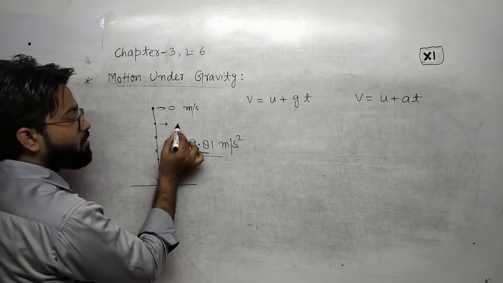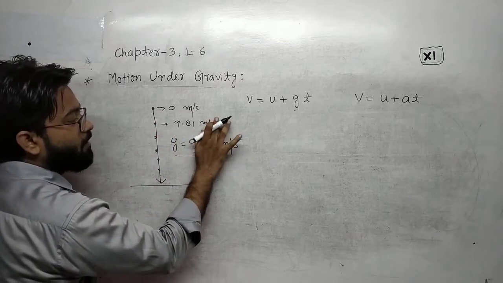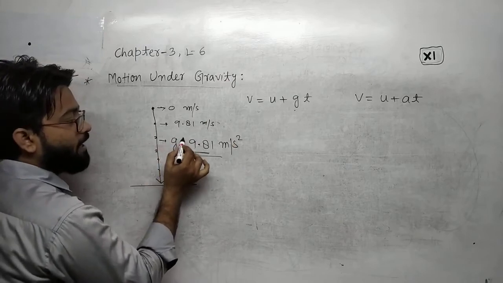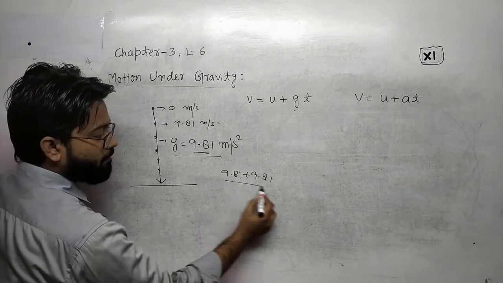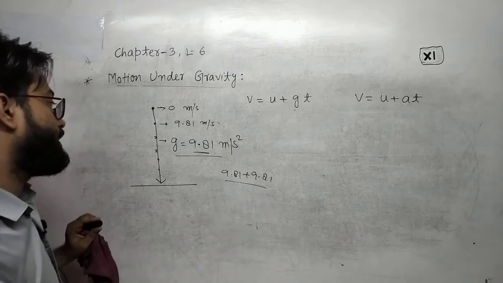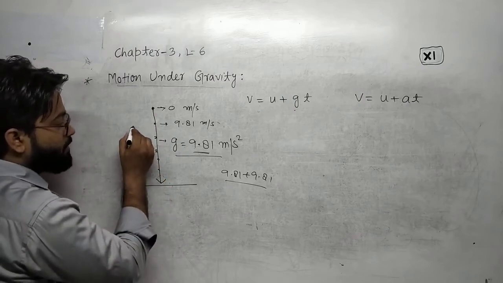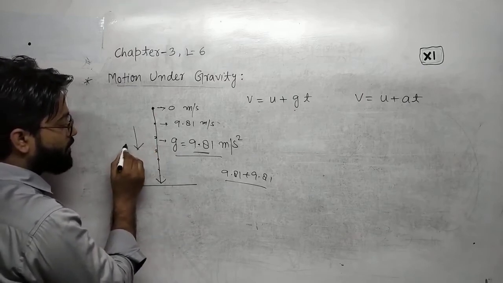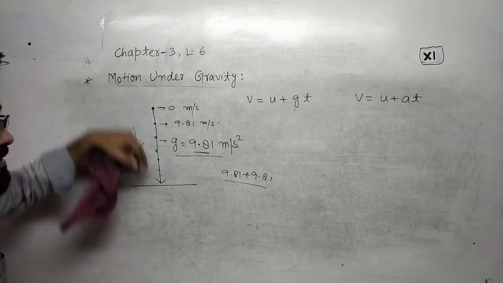After 1 second, the velocity will be 9.81 meter per second, and after 2 seconds, 9.81 plus 9.81. Hope you are understanding. Because the velocity is increasing, the direction of acceleration due to gravity is this. The direction of the acceleration due to gravity is this.